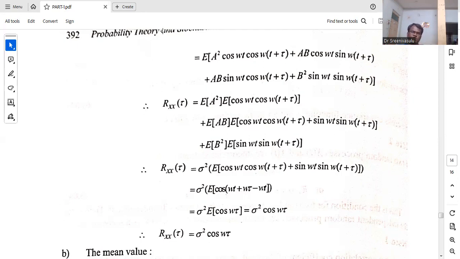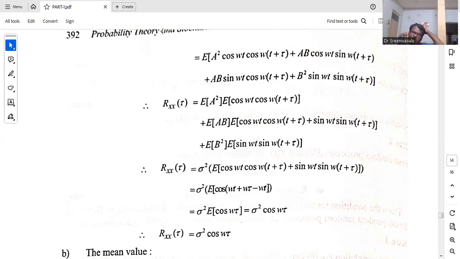So for the first term, expected value of a square into cos omega t into cos omega of t plus tau, you can write expected value of a square into expected value of cos omega t into cos of omega t plus tau, plus expected value of AB into expected value of cos omega t into sin omega of t plus tau, plus again expected value of AB into sin omega t into cos omega of t plus tau, plus expected value of b square and expected value of sin omega t into sin omega of t plus tau.